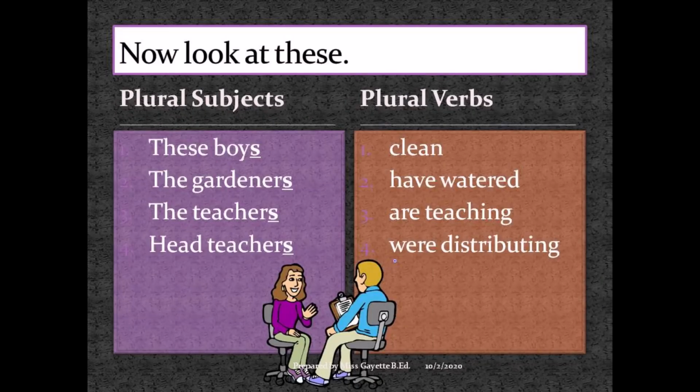Now let us look at another set of examples with plural subjects, and the verbs that will follow will be in their plural form. These boys clean. The gardeners have watered. The teachers are teaching. The head teachers were distributing. Again, notice that we have plural subjects, and for the plural subjects, the verbs that follow will be the ones without the S.